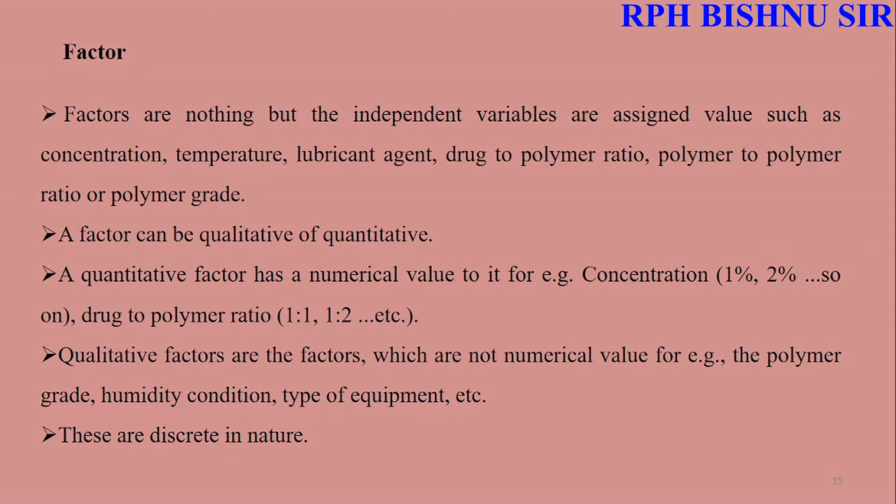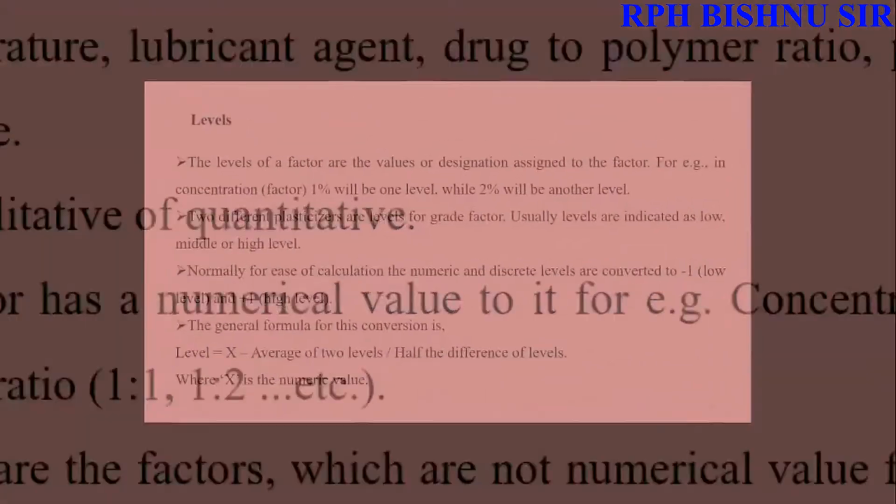For example, a quantitative factor has a numerical value, for example, concentration 1%, 2%, or so on. Drug to polymer ratio 1:1, 1:2, etc. That should be considered a factor. Qualitative factors are the factors which do not have a numerical value. For example, the polymer grade, humidity condition, and type of equipment are the qualitative factors. These qualitative factors are discrete in nature.